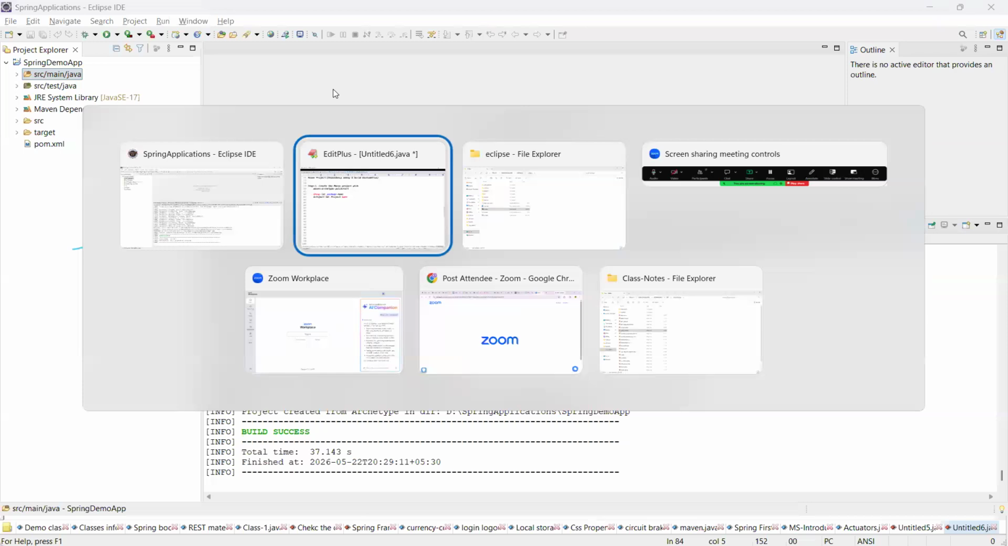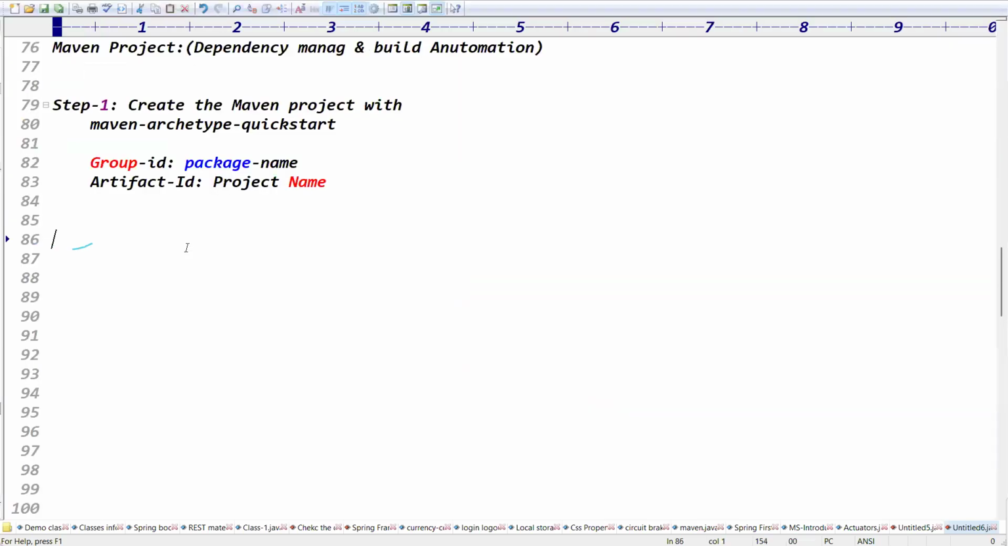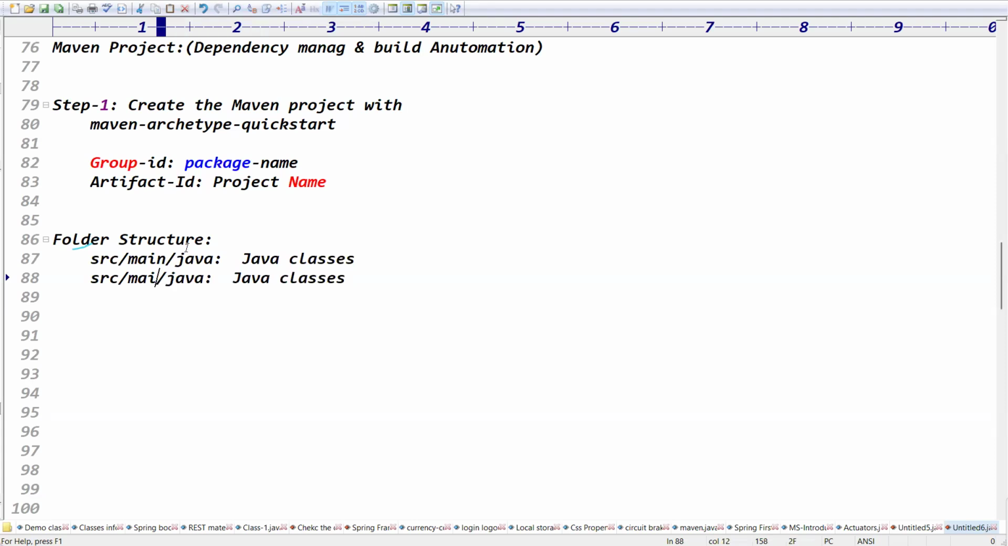So guys, coming to the src, what is the first folder? src main Java. What does src main Java mean? Here we write the Java classes. We should write the Java classes here, right? Like that, src test Java. What does test Java mean? Here you can write the Java class test cases. You write the unit test cases here.